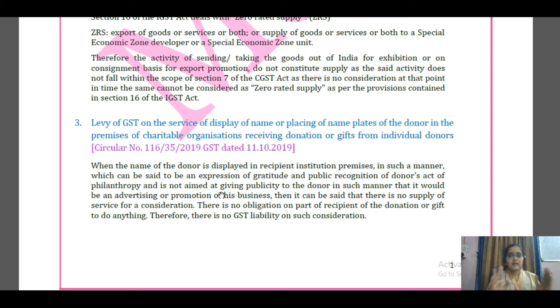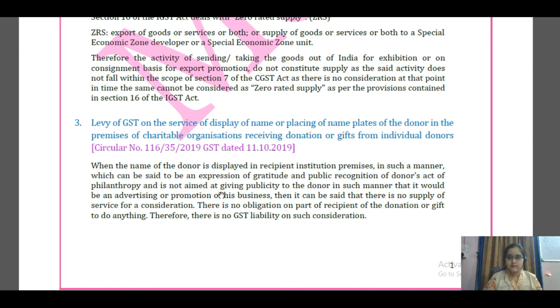So these boards are kept denoting that so and so person has contributed money for the development of this particular place, right? So these nameplates which these institutions place in expression of gratitude for the donation received